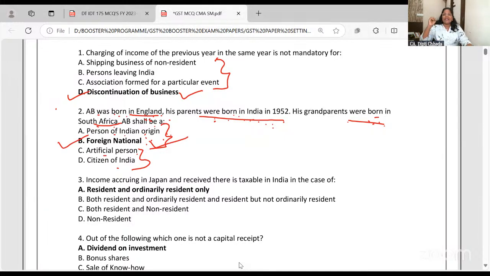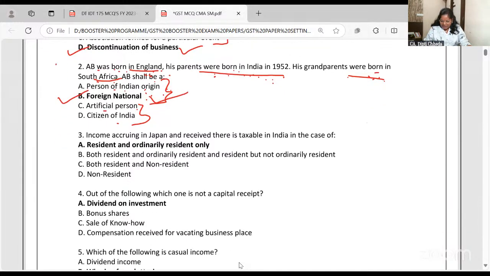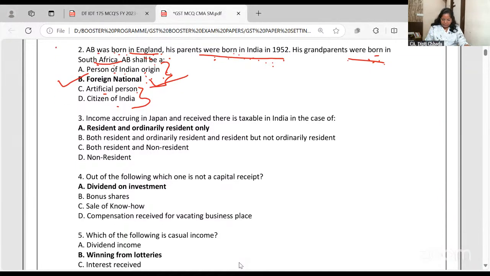If there is any confusion for anyone, ask me, because there are some I have marked where I feel the answer is different, or it's incorrect or incomplete. So we will do the correction also and we will complete it also.